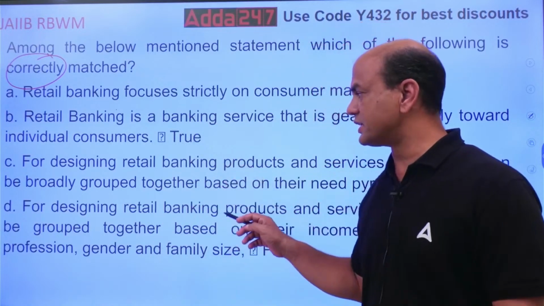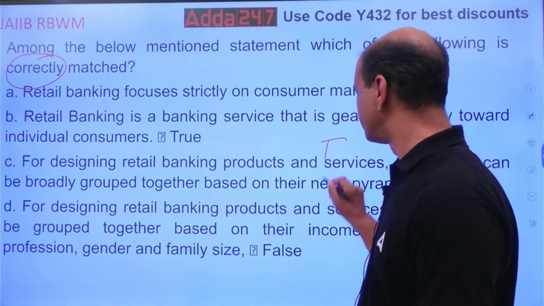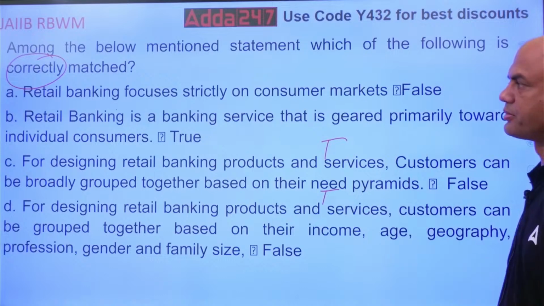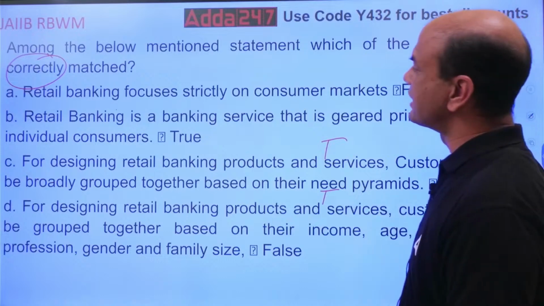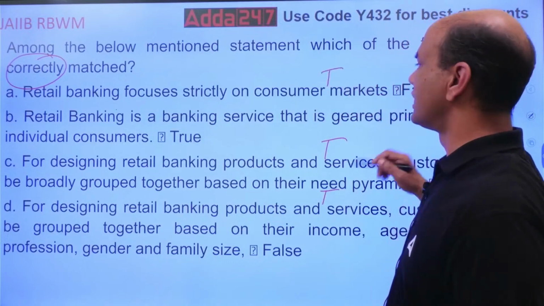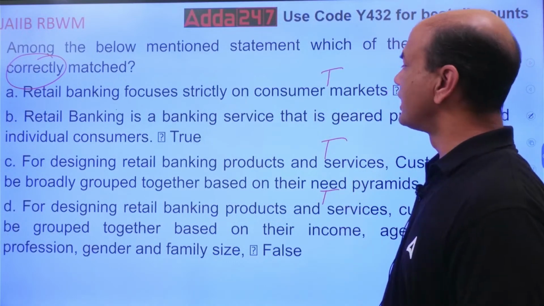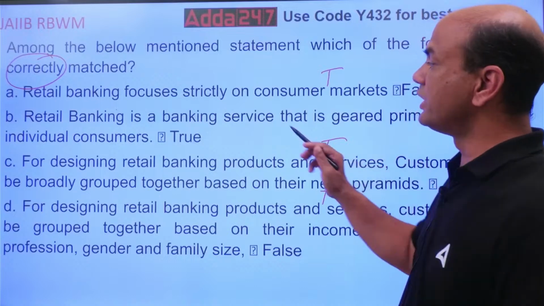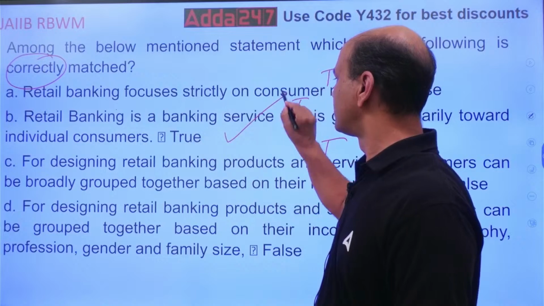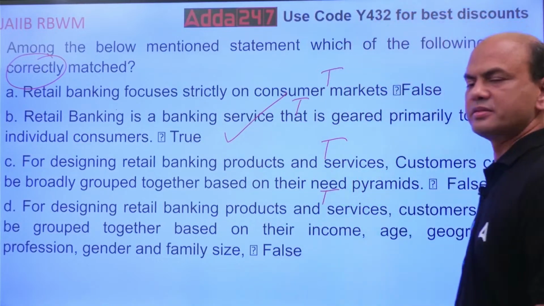C and D, the statements are true, but the matching is false, so these are out. Retail banking strictly focuses on consumer market: this is true, but the matching is false, out. Retail banking is geared primarily towards individual customers: the statement is true and the option is true. B is the answer.